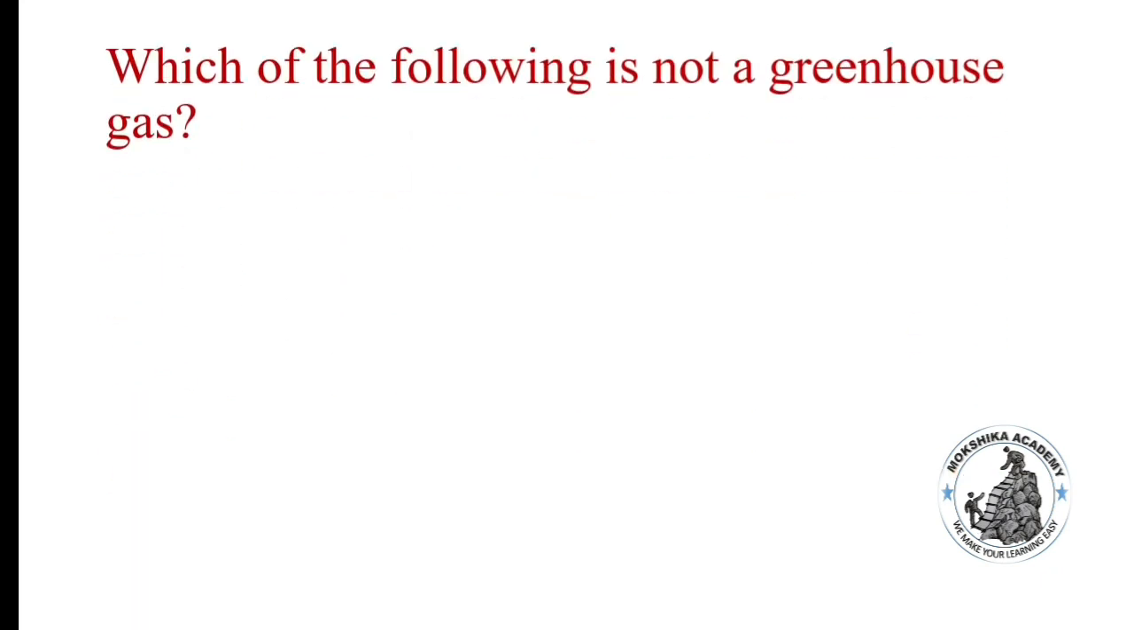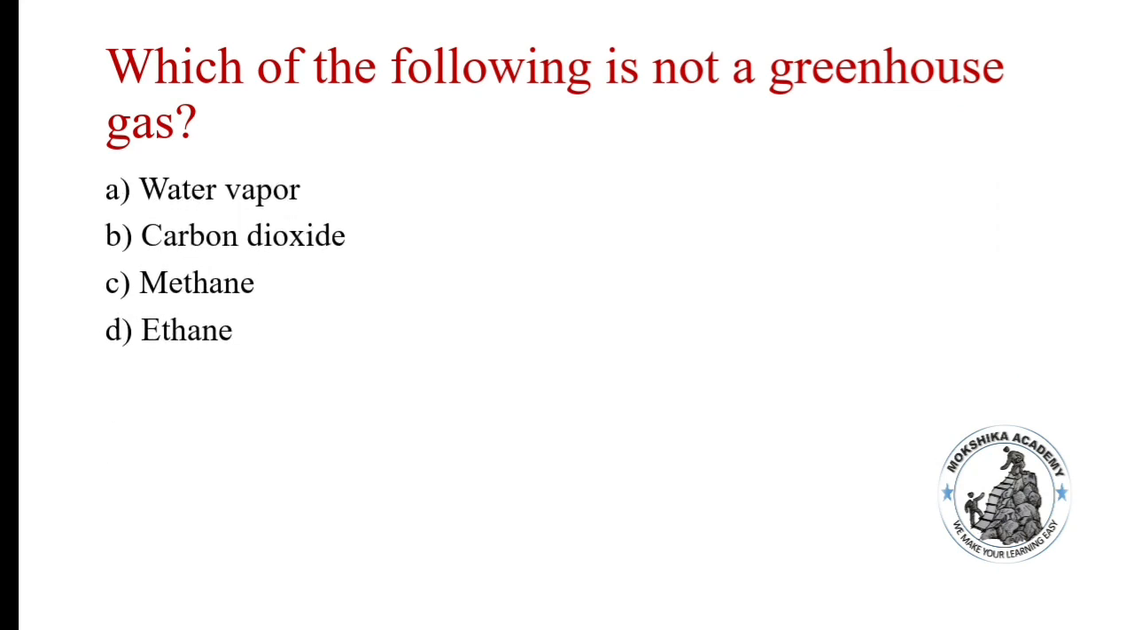Next question, which of the following is not a greenhouse gas? Water vapor, carbon dioxide, methane, ethane. Answer is ethane. Water vapor, carbon dioxide and methane, three of them are gases which we can find in the greenhouse. Ethane is not a greenhouse gas. Water vapor, as I said previously, constitutes about 35 to 70%. Carbon dioxide constitutes about 9 to 26% and methane gas constitutes around 4 to 9%.